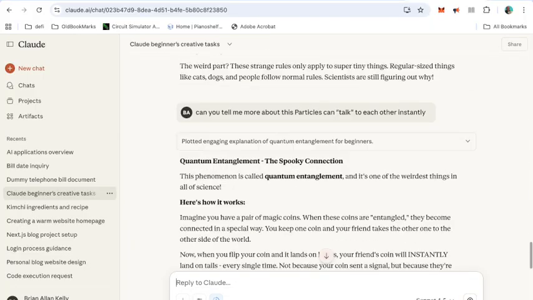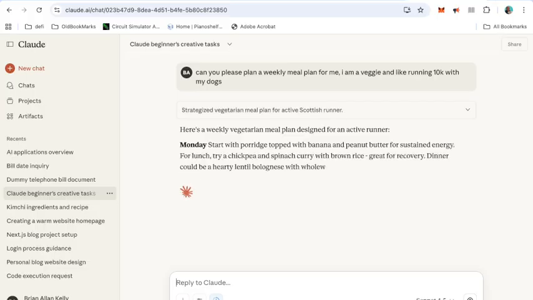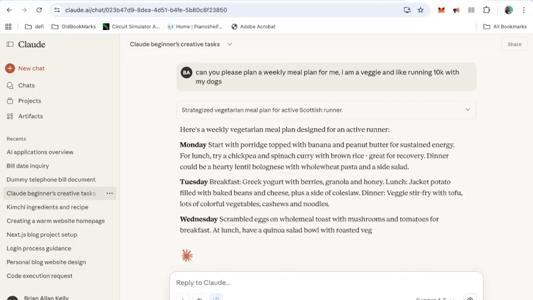There we go. You should come up with more details. So here we go. Thinking about creating a vegetarian plan for a runner with dogs. So you can tell by now, my dogs are a big part of my life. I just love them. I'm the biggest dog fan.